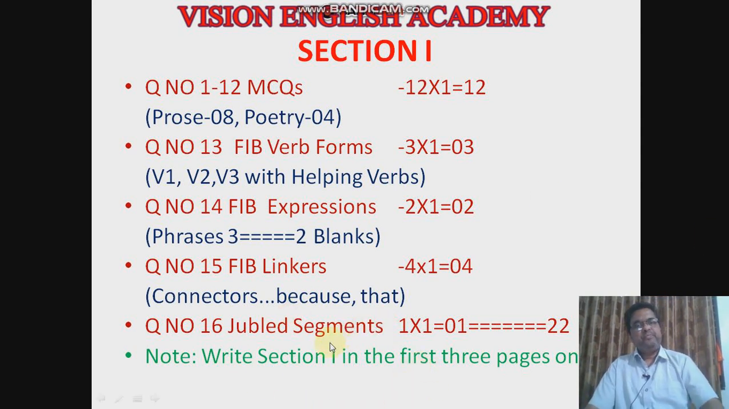Next, the last question of section 1 is a jumbled segment. They will give one sentence with jumbled segments. You have to rearrange the segments and make a sentence which gives proper meaning. This is for 1 mark. Overall 22 marks from section 1.